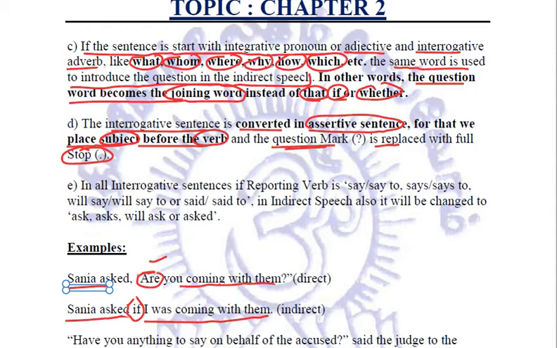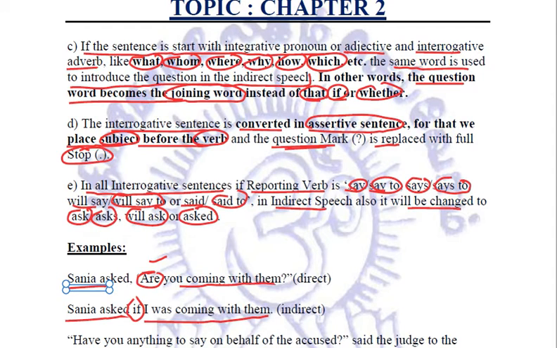Now indirect speech is not interrogative. The last rule says that in all interrogative sentences, if the reporting verb is say or say to or says to, will say to, said or said to, then in indirect speech it will be changed to ask or asks, will ask or asked, depending upon the tense of the reporting verb.